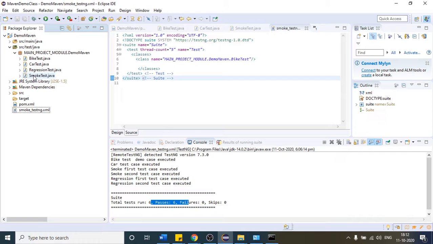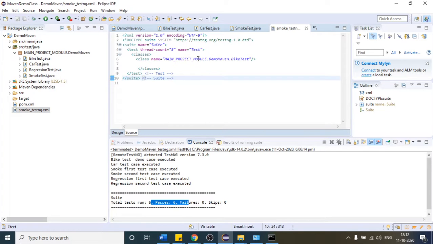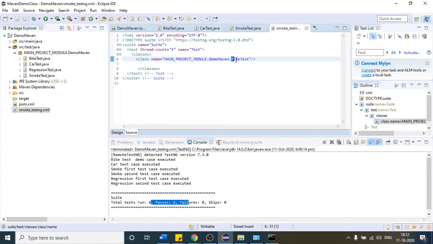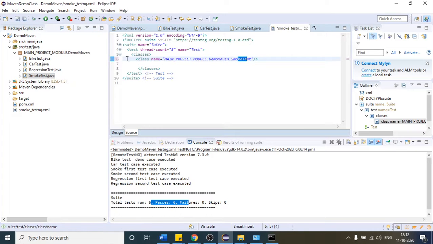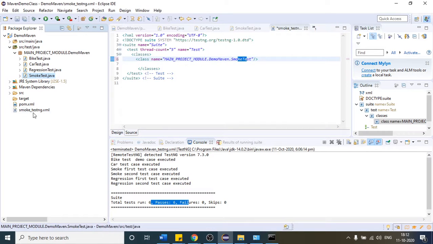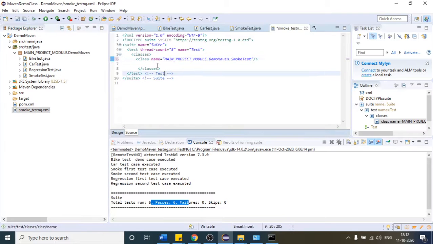As of now I have one class, so I will insert the smoke test class instead of this one. Inside this smoke testng XML I have one class, which is this one. So once I trigger this XML, only the smoke test case should execute.